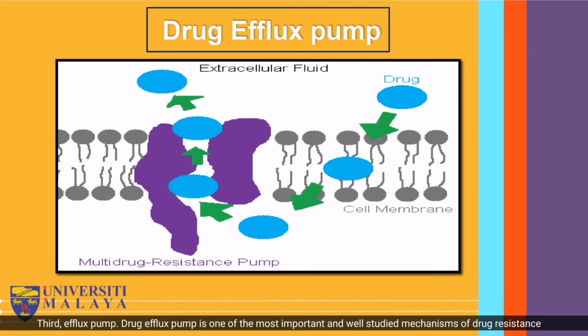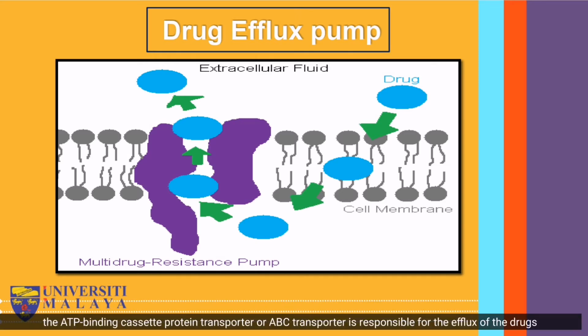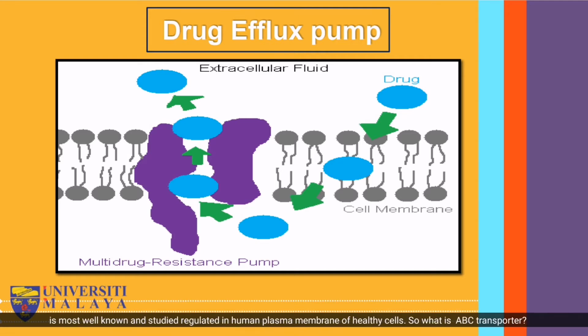Third is the efflux pump. Drug efflux pump is one of the most important and well-studied mechanisms of drug resistance, where the cancer cells do not let the drug accumulate in the cell at the desired concentration for its effect, which leads to the failure of the therapy. The ATP binding cassette protein transporter, or ABC transporter, is responsible for the efflux of the drugs and is well studied and regulated in the human plasma membrane of healthy cells.